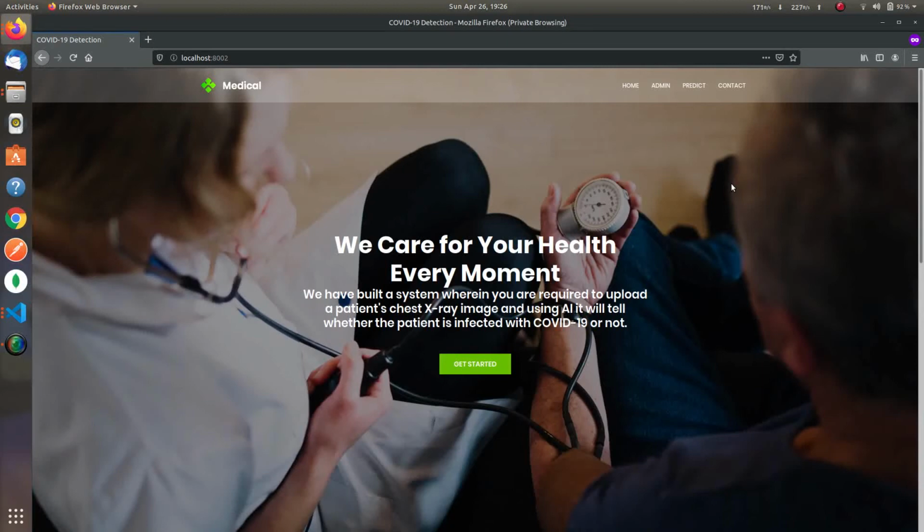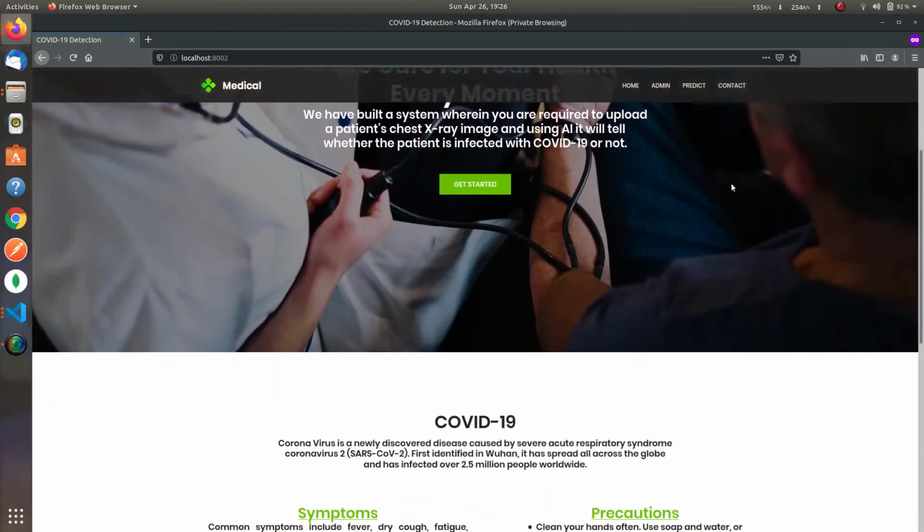We have made a utility system which tells whether the patient is infected with coronavirus or not using deep learning. As we know, the entire world is in a crisis right now because of the spread of the novel coronavirus, and a lot of cities lack the necessary amount of testing kits. In such a situation, we can use this system for testing the patients.